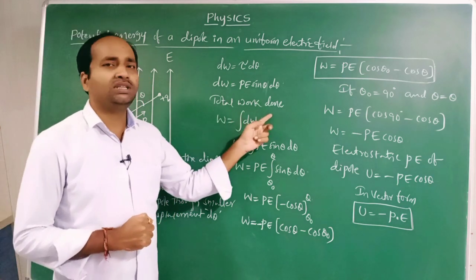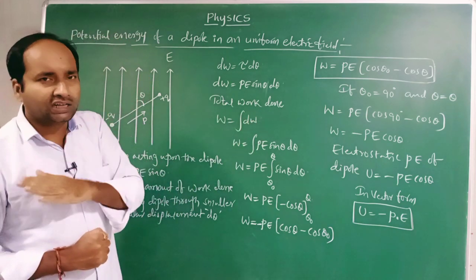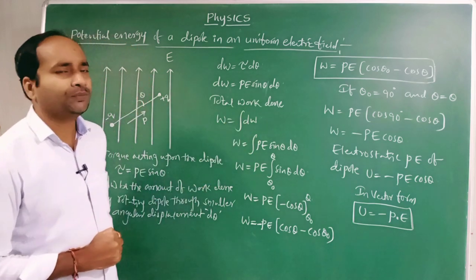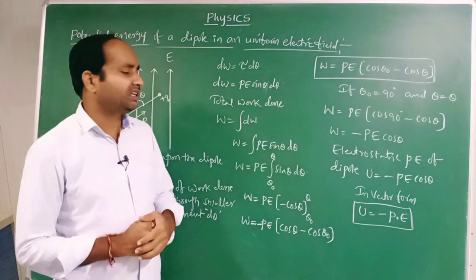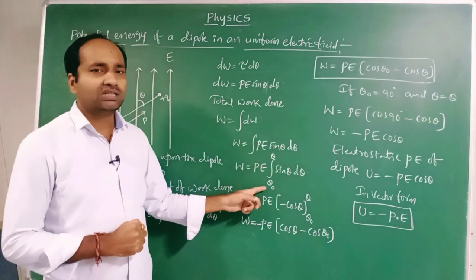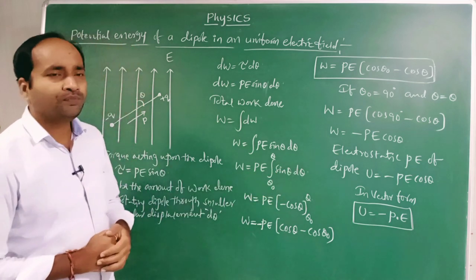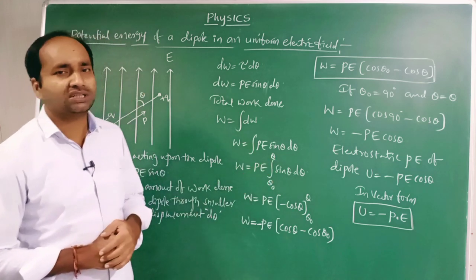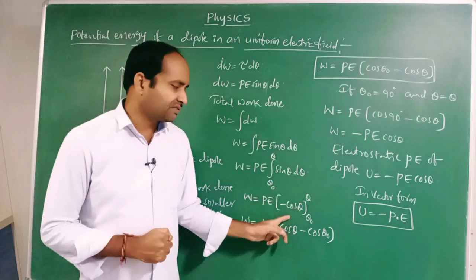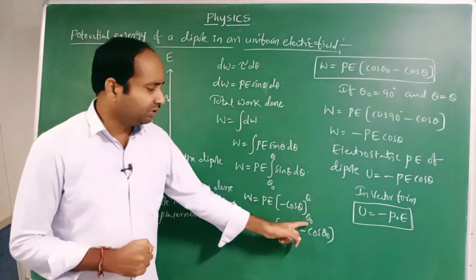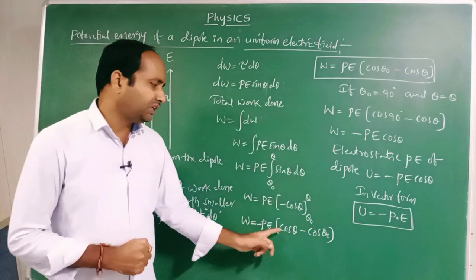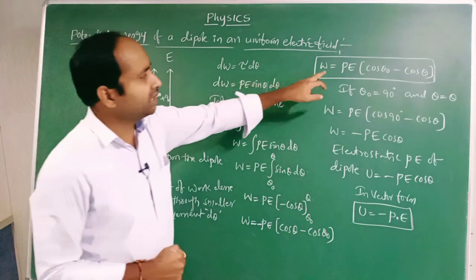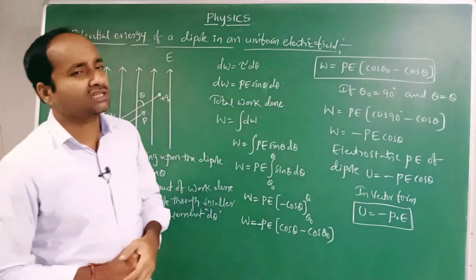But for the total work done, we calculate the work done for the total angular displacement. W is equal to the integration of dW, where dW is PE sin theta d theta. P and E are constant, so we integrate sin theta d theta, with theta varying from the initial deflection theta naught to the final deflection theta. The integral of sin theta is minus cos theta, with limits theta naught to theta, which gives W is equal to PE times cos theta naught minus cos theta.